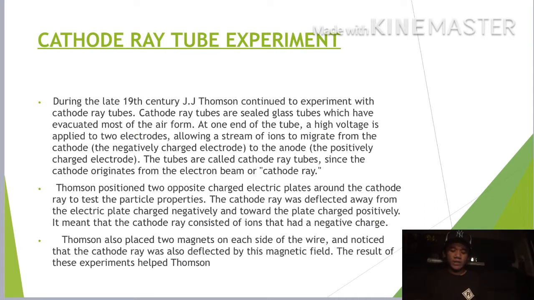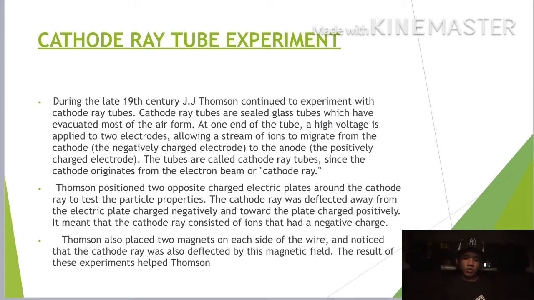At one end of the tube, a high voltage is applied to two electrodes, allowing a stream of ion to migrate from the cathode, the negative charged electrode, to the anode, the positive charged electrode. The tube are called cathode ray tube since the cathode originates from the electron beam or cathode ray.